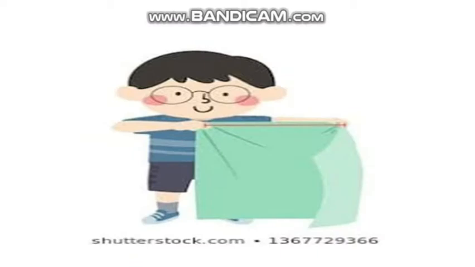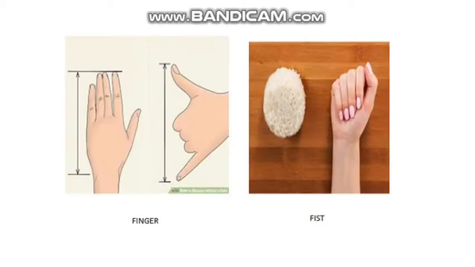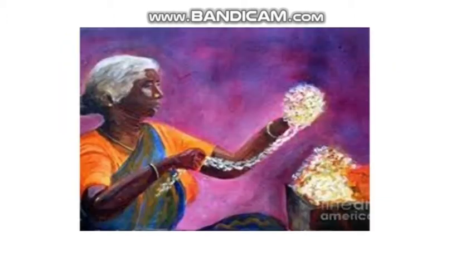People measured a yard of cloth by the distance between the end of the outstretched arm and their chin. In ancient India, small length measurements used were finger and fist. Even today, we can see flower sellers using their forearm as a unit of length for garlands in many towns of India.